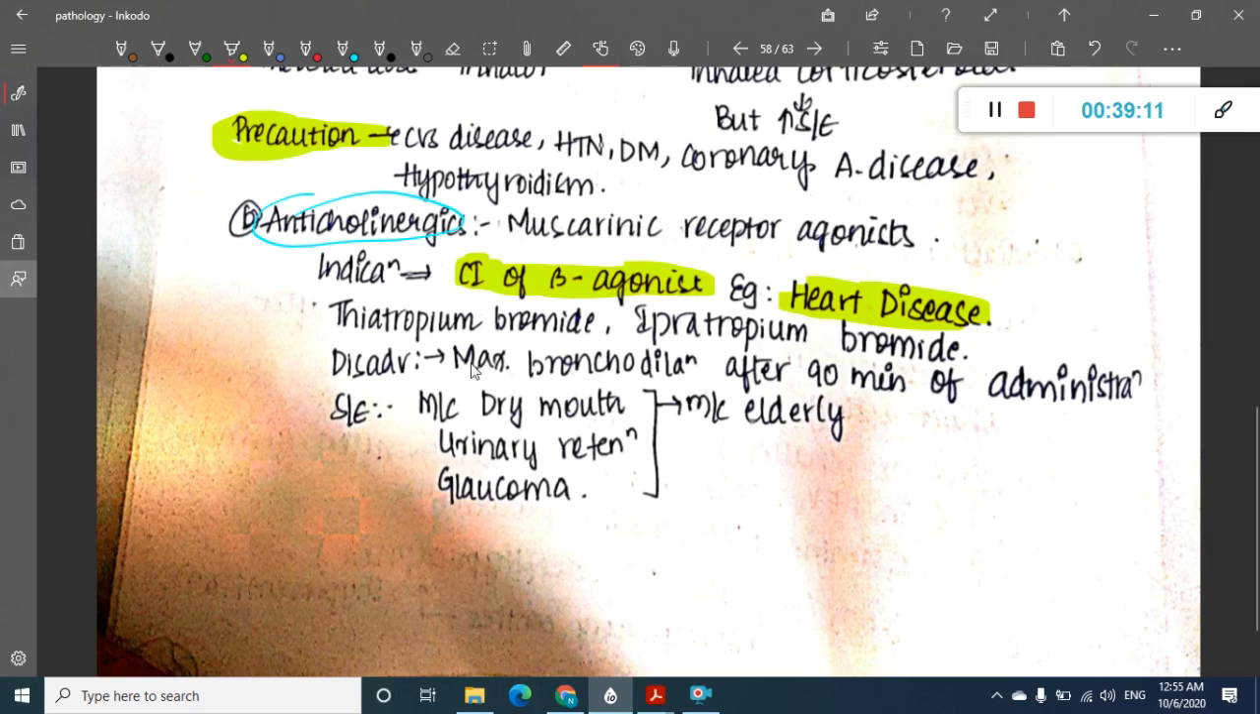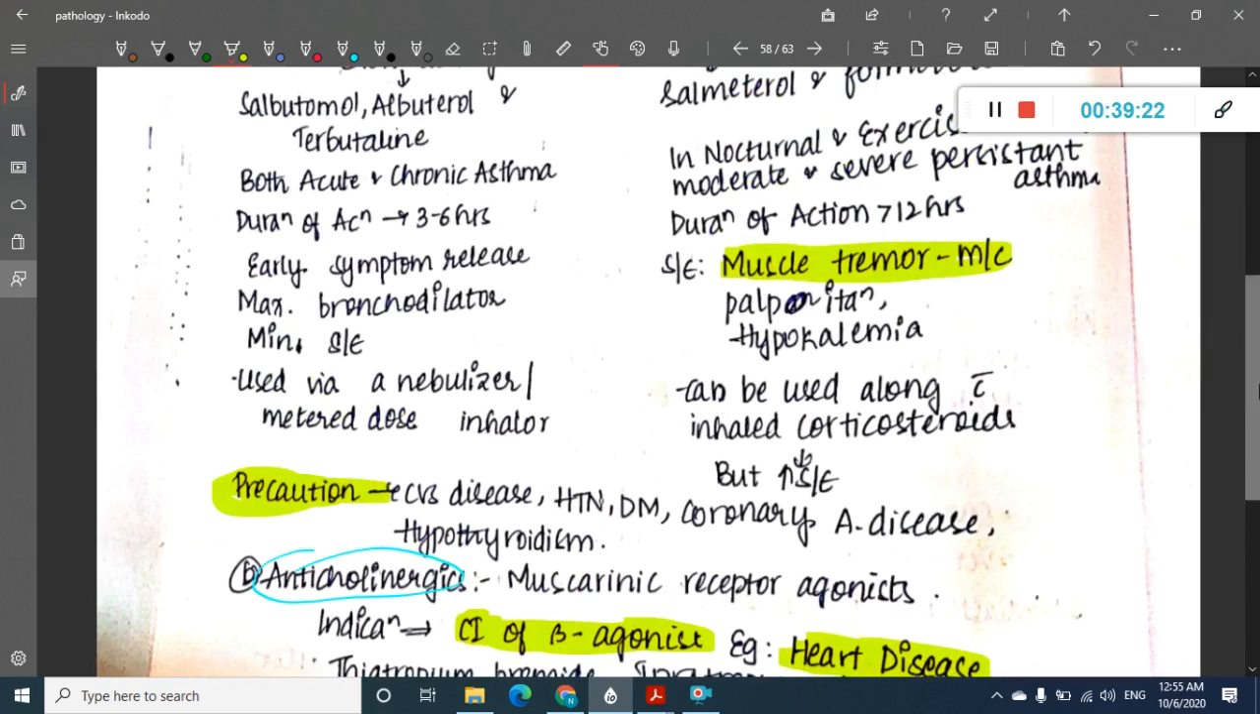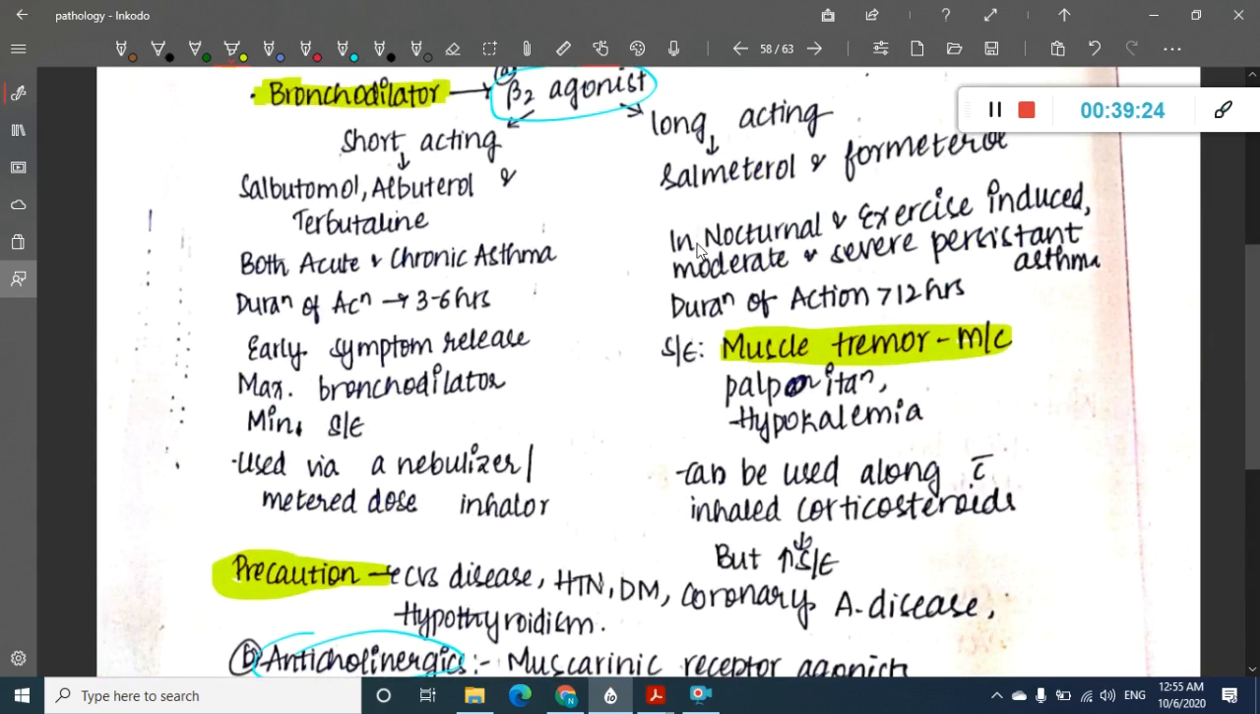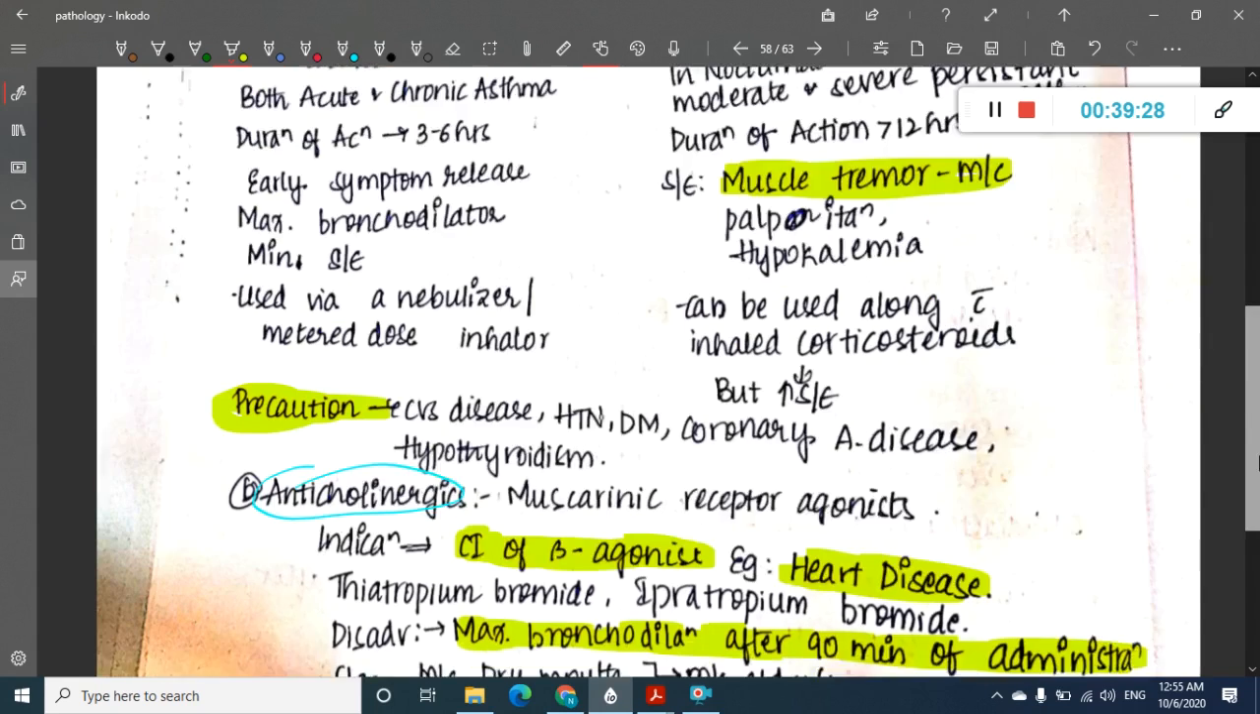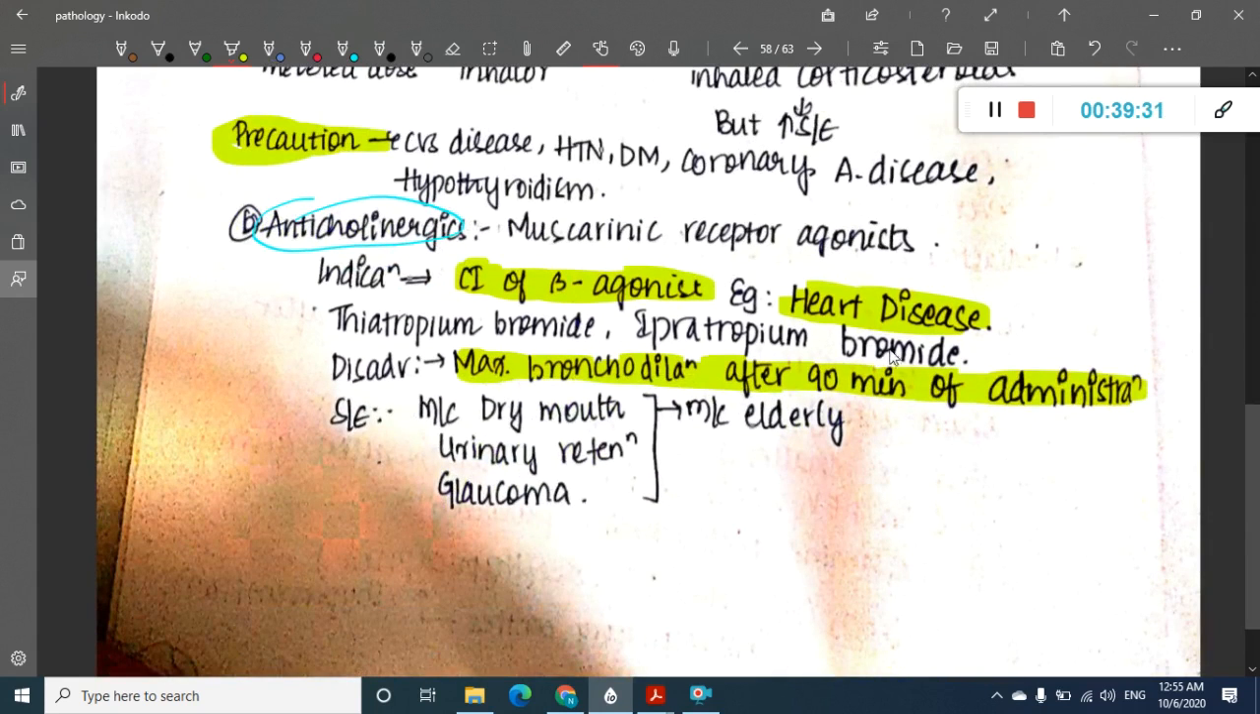Okay. What is the disadvantage? Here, to start the bronchodilation action itself, it takes 90 minutes. Normally if you see these beta agonists, their onset of action is very fast. But with these anticholinergics, it takes 90 minutes for them to act. So it is a little disadvantage.